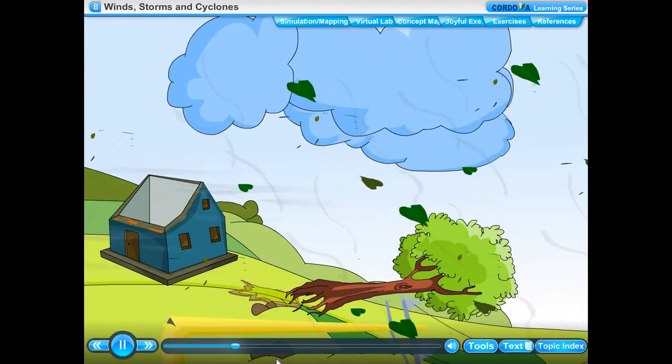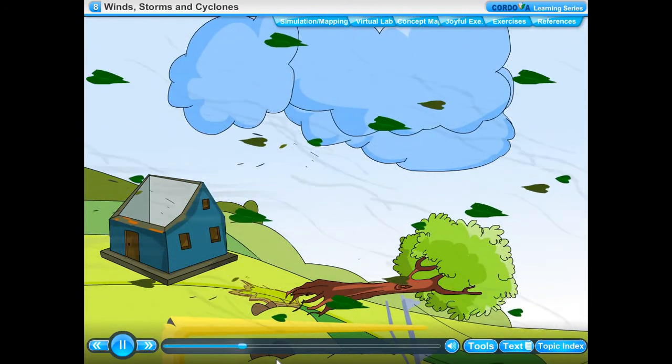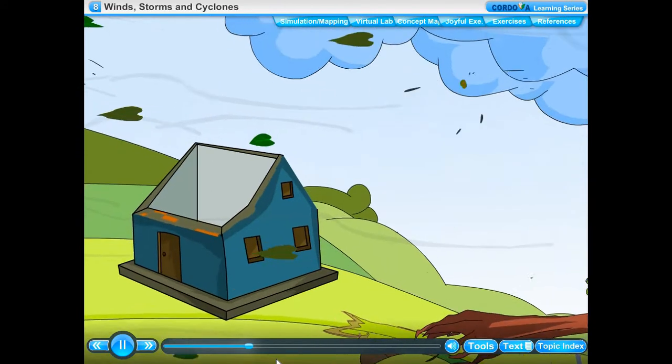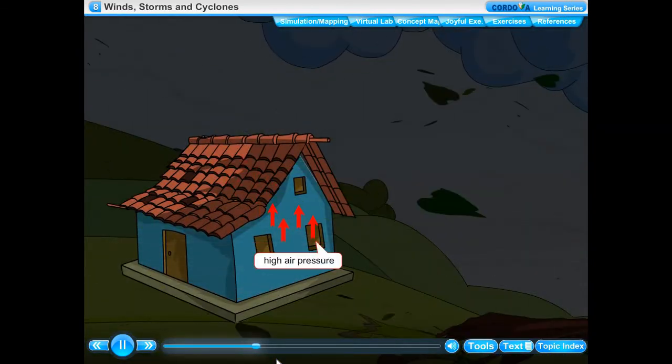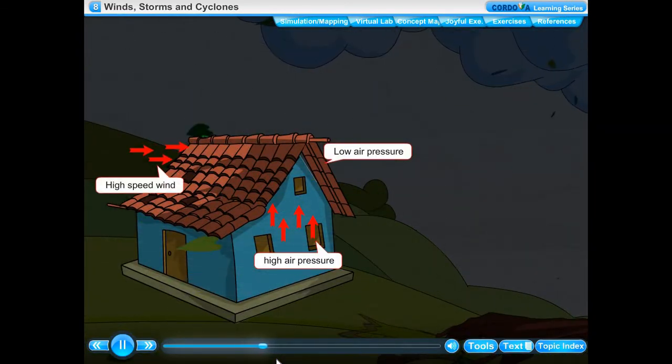blown off. This is because when the high-speed winds blow over the roofs, it reduces the air pressure above the roofs. Thus, the higher air pressure below the roof exerts large force to lift up the roof, which can be blown away by the fast winds.